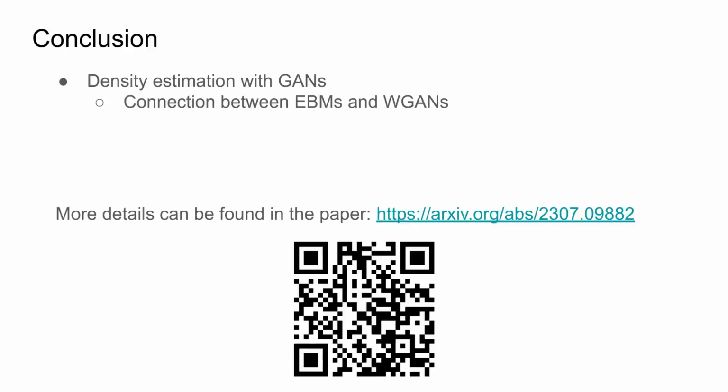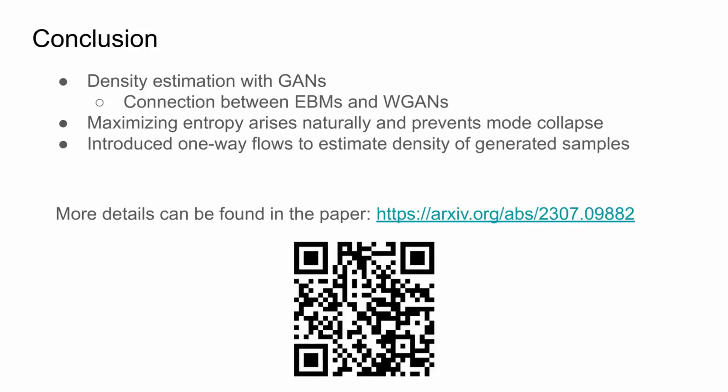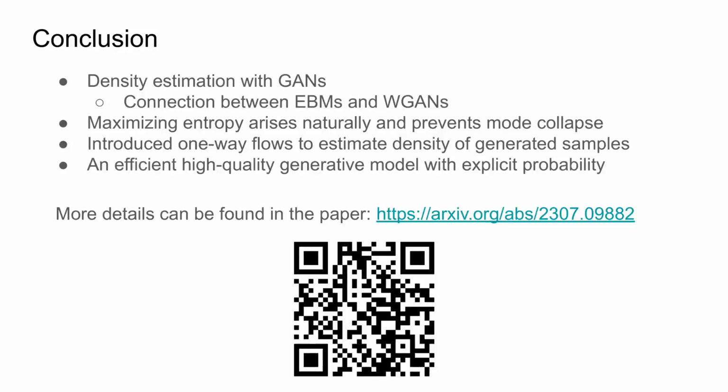To conclude, we show that density estimation with GANs is possible and is connected to energy-based models and Wasserstein GANs. We also show that maximizing the entropy of the generator arises naturally from the formulation and can prevent mode collapse. To work with the probabilities of the generated samples, we introduce one-way flows, which allow an efficient computation of density during generation. Finally, we proposed an efficient generative model that generates high-quality samples with explicit probability.